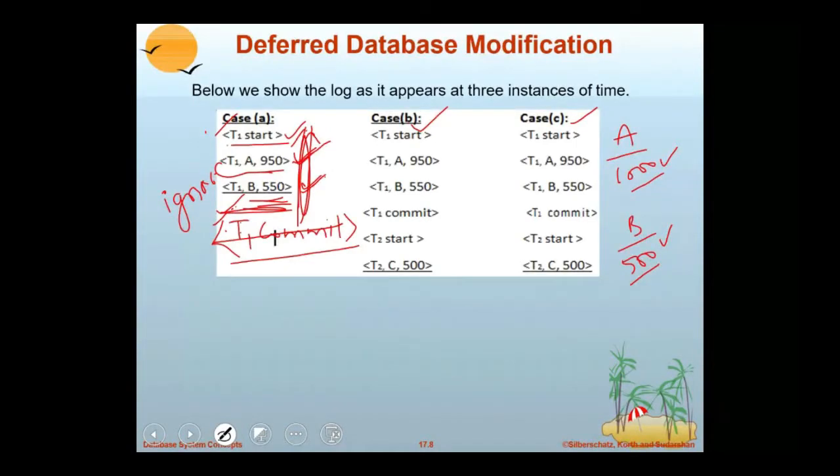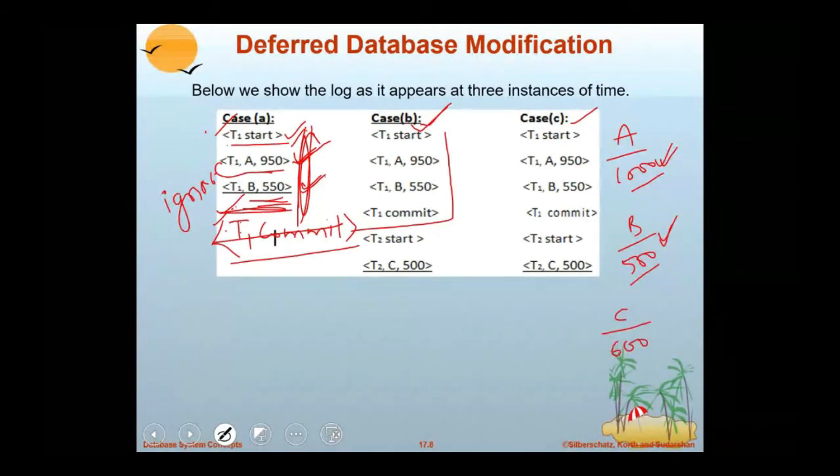Suppose case B, T1 committed. Assume it is not affected to the disk. The disk is now containing 1000 and 500 only. Only the commit log is written. It is indicating that the transaction is completed. And T2 changes the value of C to 500, say, because a debit operation is there.